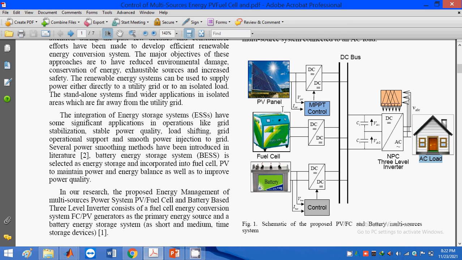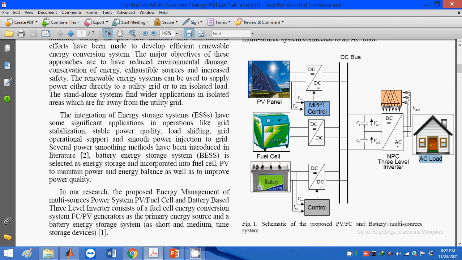Why I am preferring this PV panel, fuel cells and batteries, you already know. In the present day scenario we don't have a continuous power supply for home appliances or industrial applications or individual load applications. Whatever loads we have, we require AC supply only. So for that I am preferring these DC microgrids. All three of these refer to the DC microgrids.